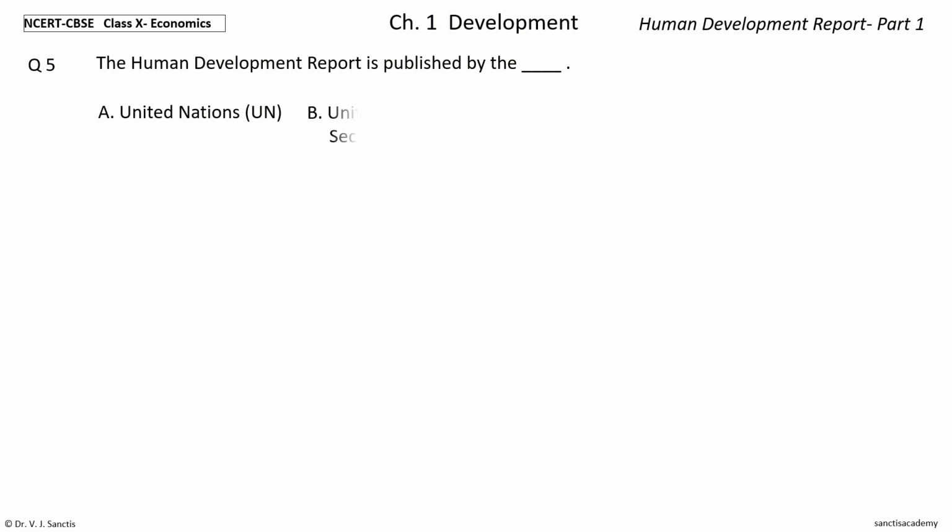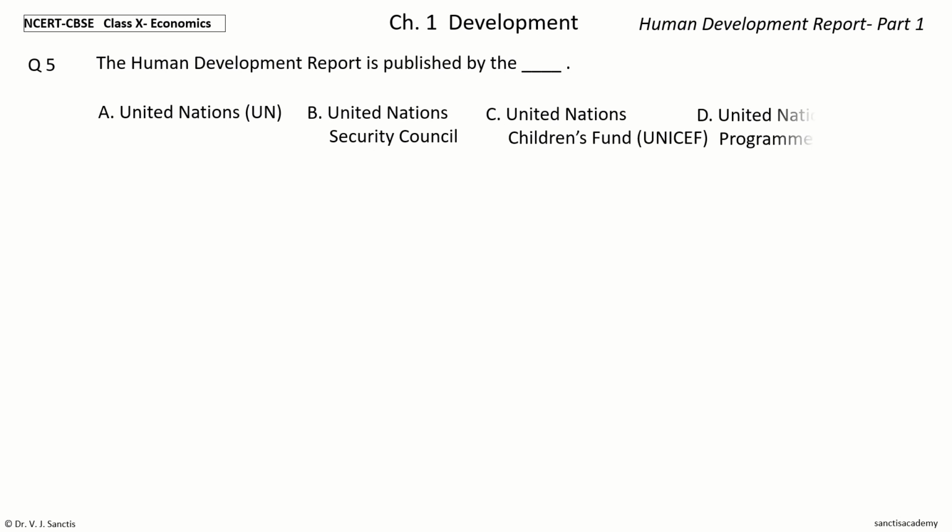Next question 5. The Human Development Report is published by the dash. The options are United Nations UN, United Nations Security Council, United Nations Children's Fund, UNICEF, United Nations Development Program, UNDP.